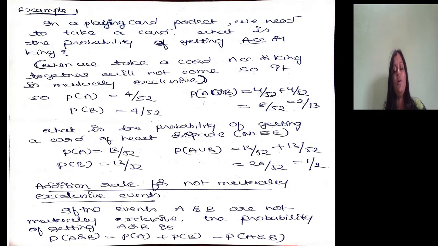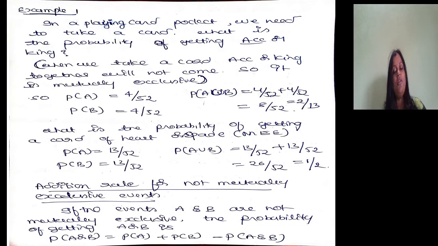What is the probability of getting a card of heart or spade? They are also mutually exclusive. When we take a card, there is no possibility of getting spade and heart together. So they are also mutually exclusive.